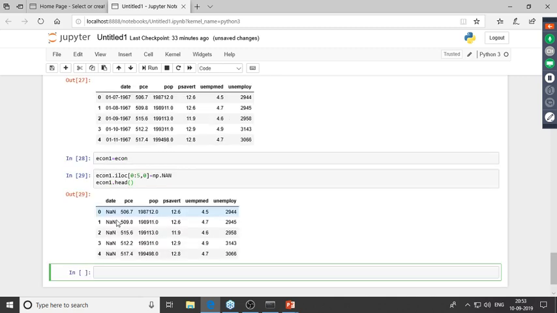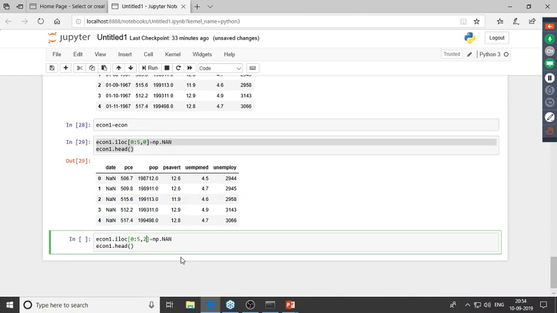Right, so I've successfully introduced NaN values in the first 5 rows of this data frame. All right. Now similarly, I'd have to also introduce NaN values in this column over here. So this would be column number 2. Let me print this out, right? So I've introduced NaN values in these 2 columns.